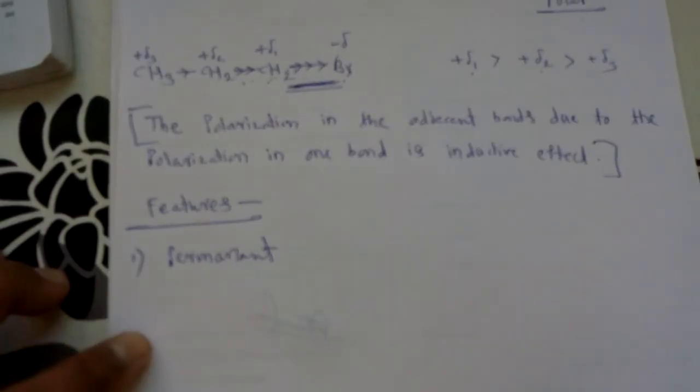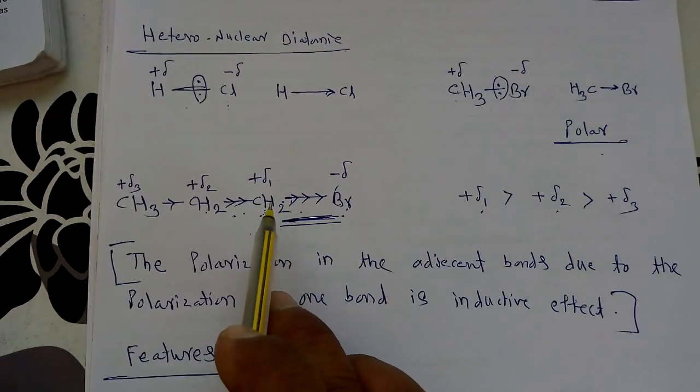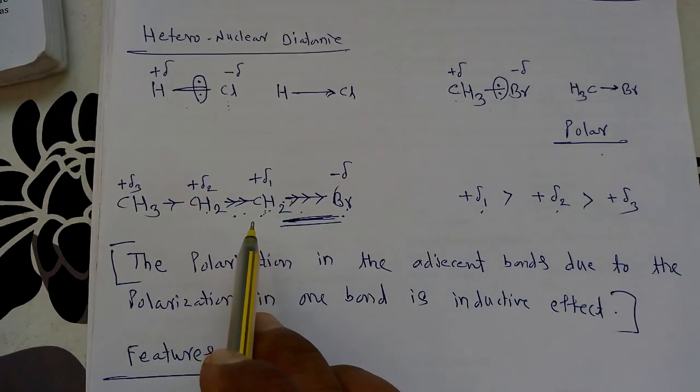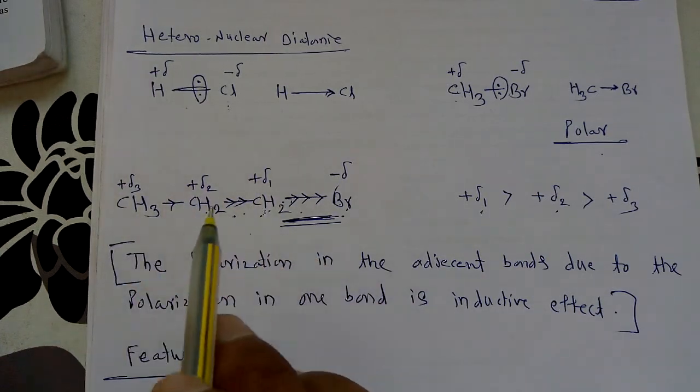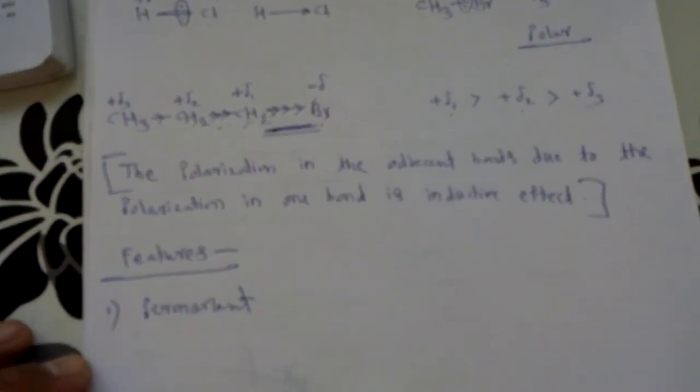Means as soon as this type of polarization is generated in a molecule, this polarization remains constant, and that's why this effect is called the permanent effect.